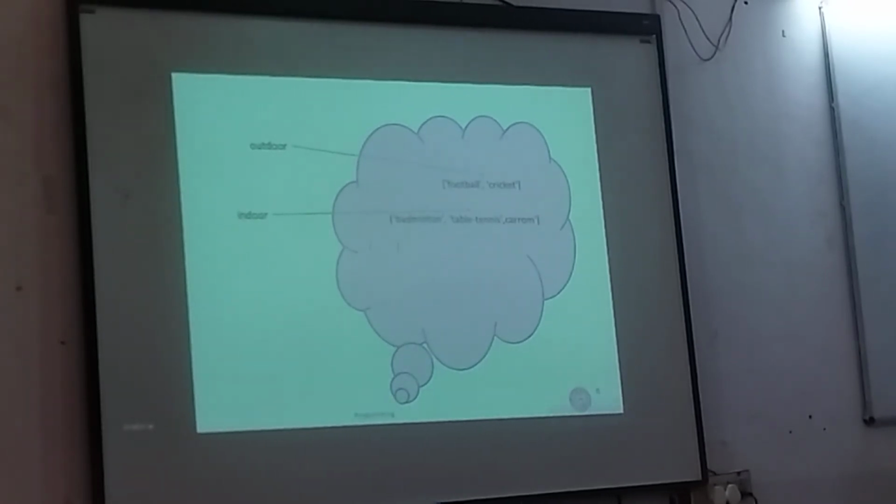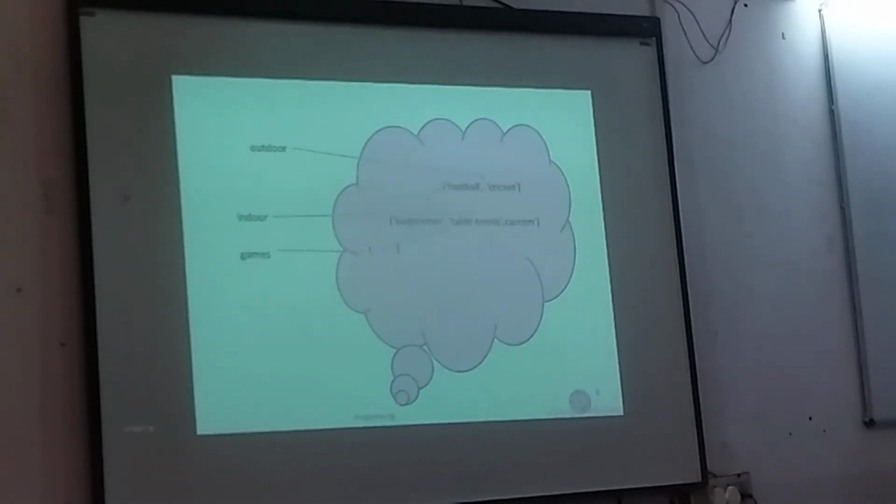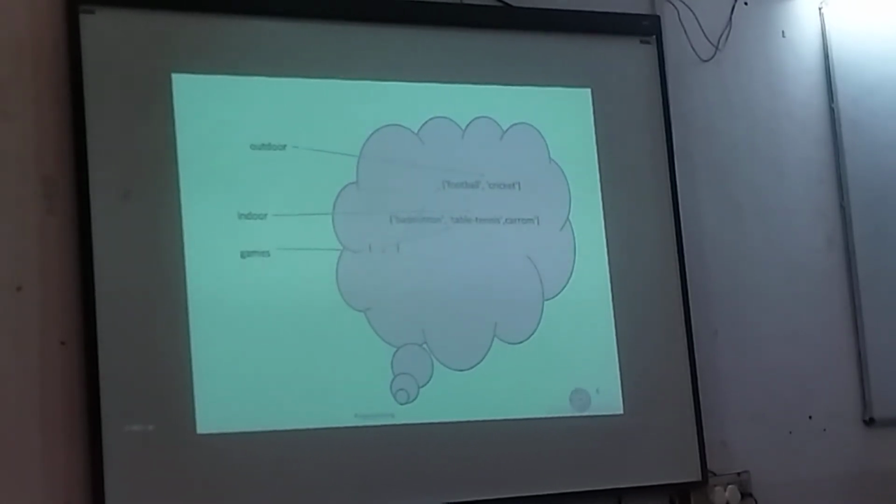When we created tuple games, we created a tuple in the memory, and each element in this tuple is once again a reference to list indoor and a reference to list outdoor. In other words, contents of games are very similar to the variable names indoor and outdoor.